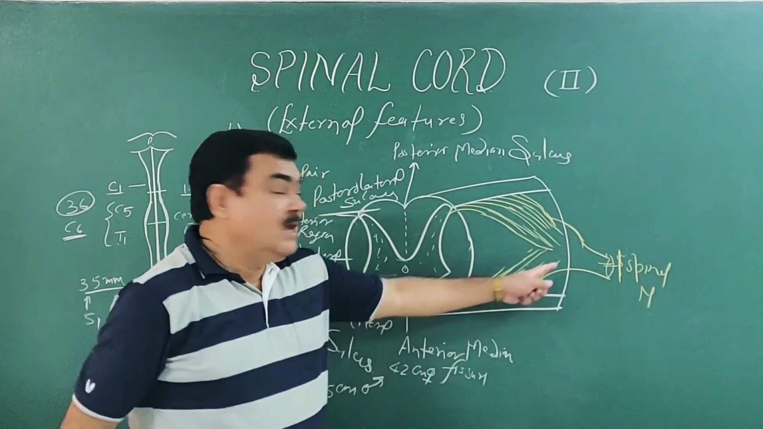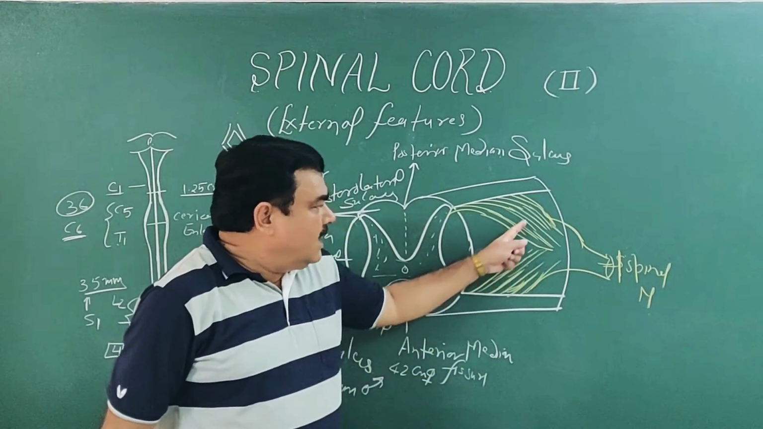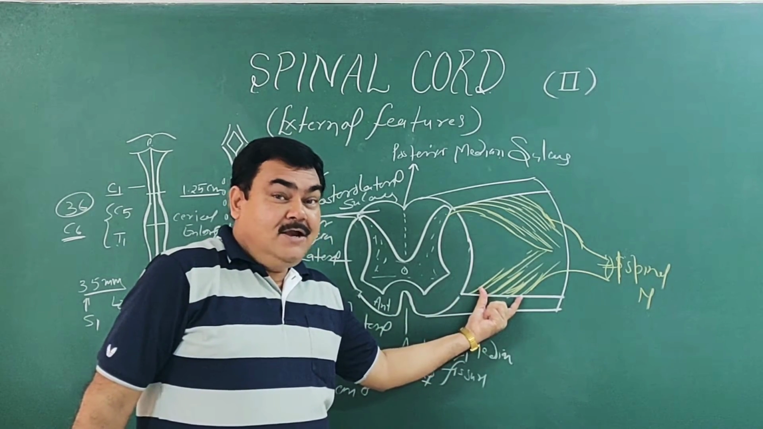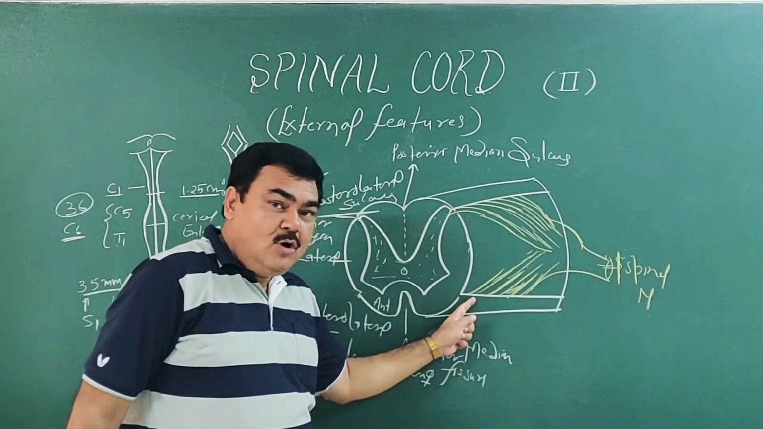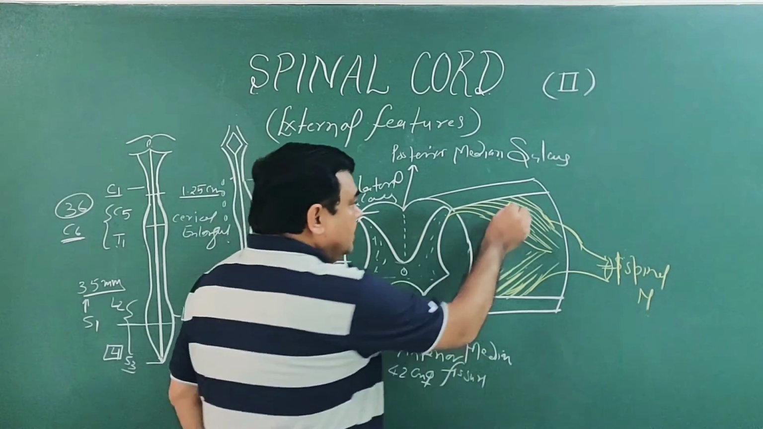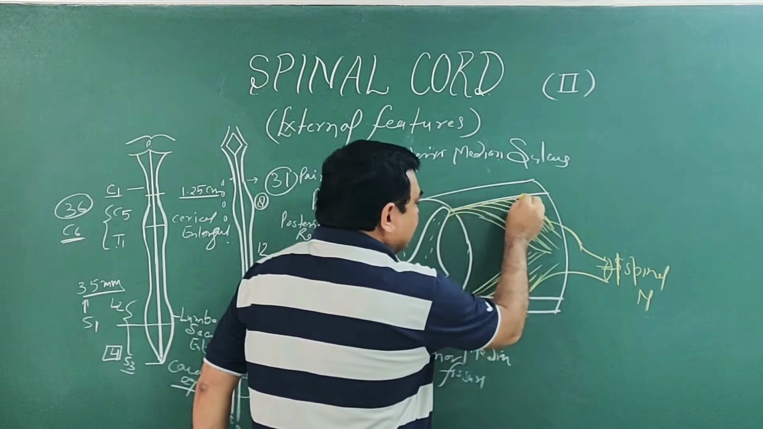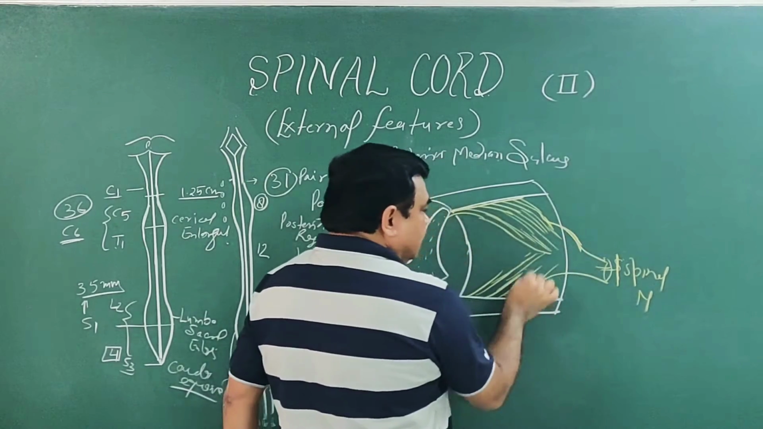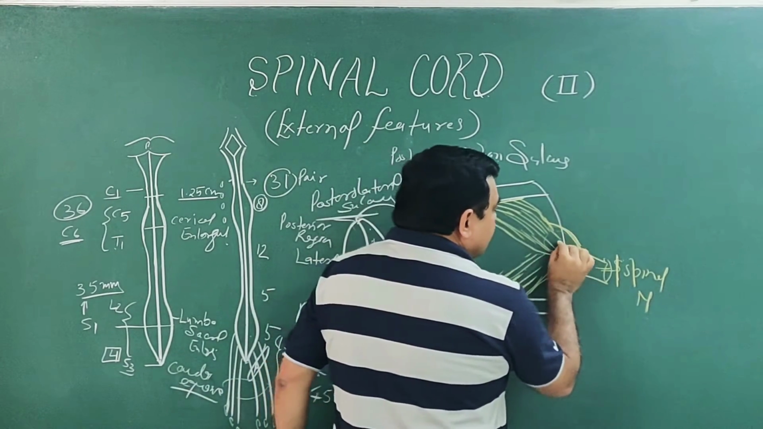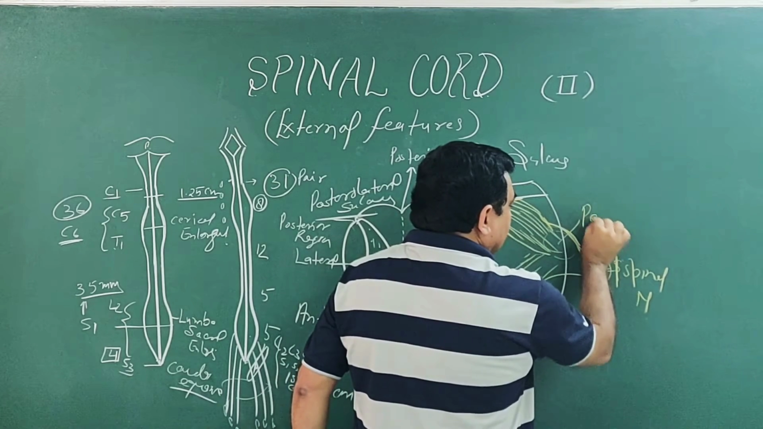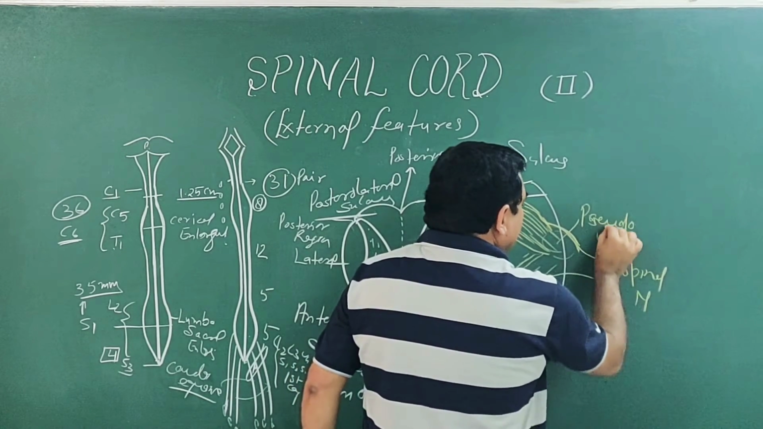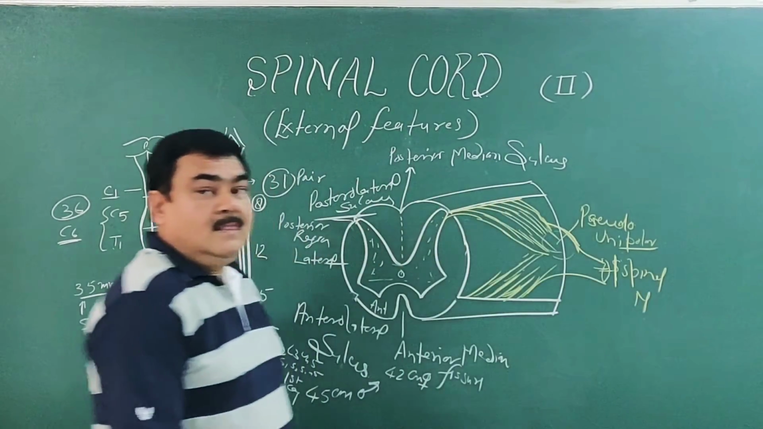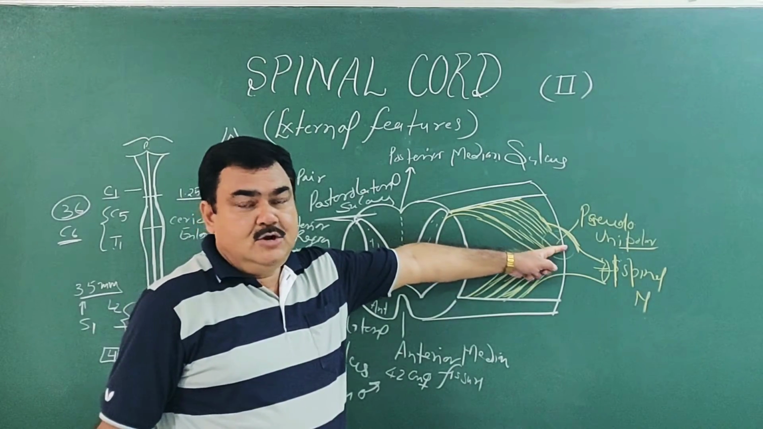One spinal nerve is formed by a ventral and a dorsal root, and each root has a number of rootlets. Anterior rootlets are attached to the anterolateral sulcus and posterior rootlets are attached to the posterolateral sulcus. And here, this is the ventral side, this is the dorsal side. A pseudo-unipolar ganglion is present in the dorsal root.